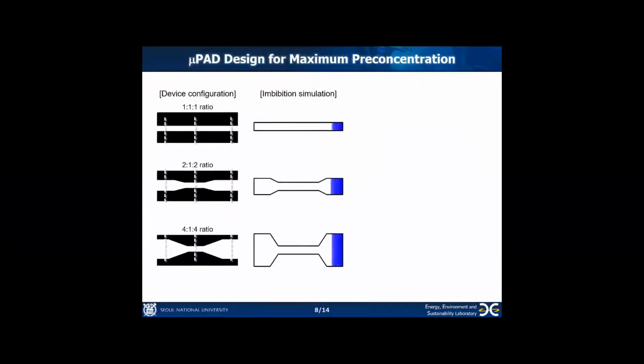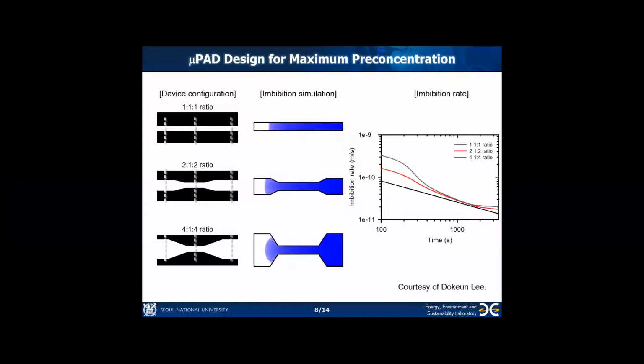To find the maximum and the most stable preconcentrator design, we fabricated three types of the device. First one is just a simple microchannel. Second and third one have a converging inlet and a diverging outlet. This is a numerical simulation result of inhibition through the paper channel. In a simple structure, linear decrease in inhibition rate occurs.